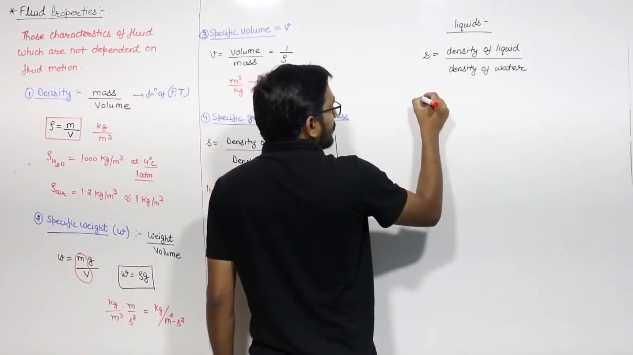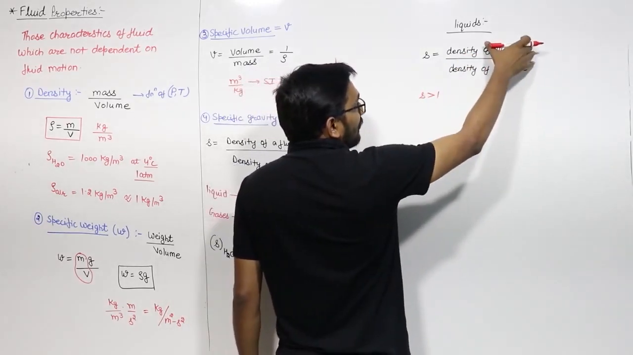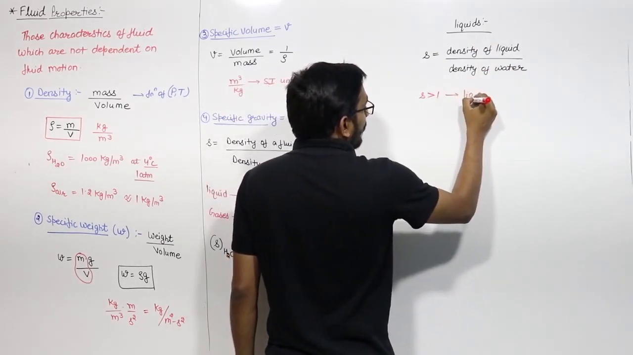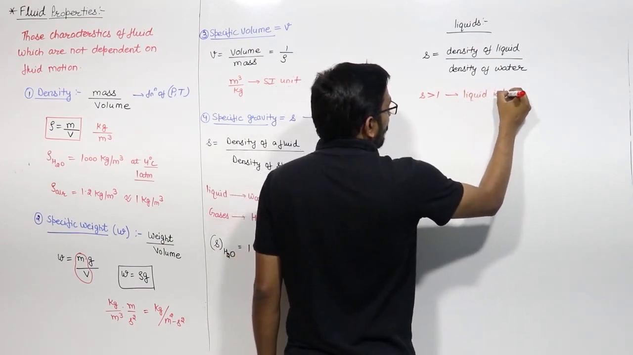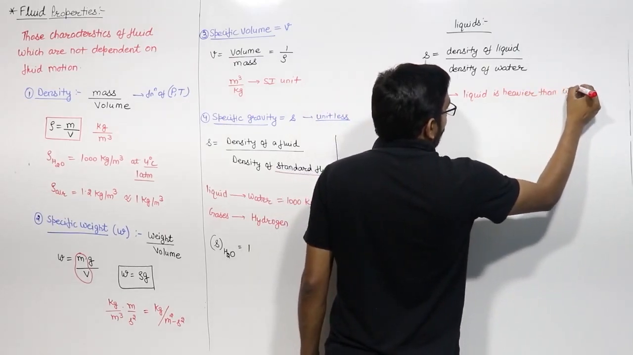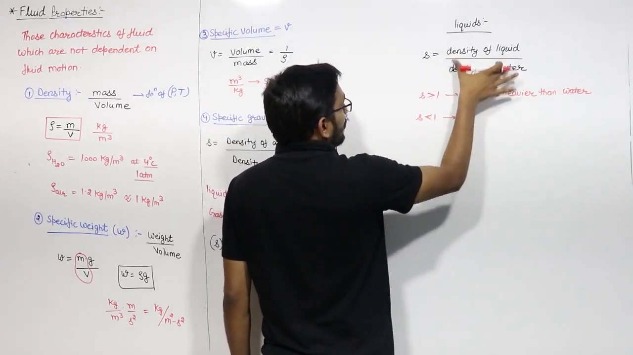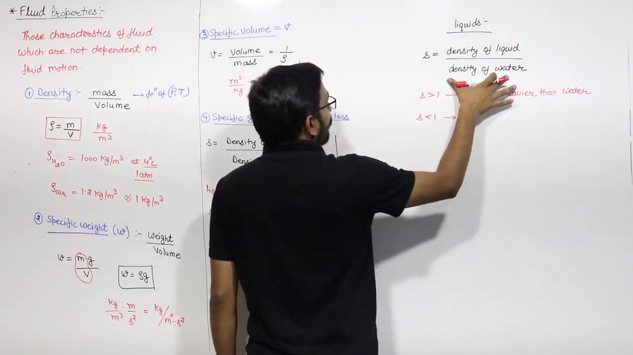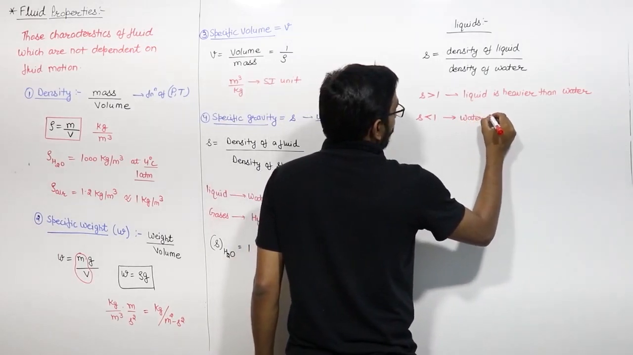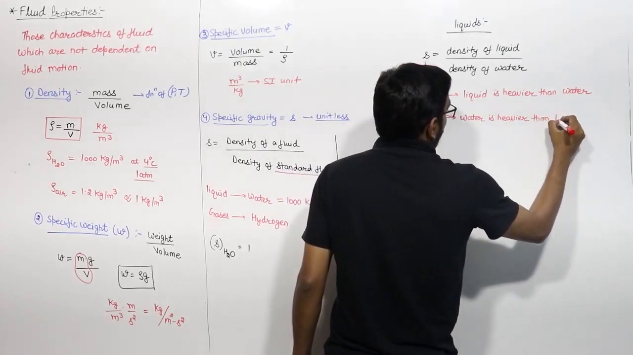And you know, if this specific gravity comes out to be greater than 1, that means the value of this numerator is more than the value of this denominator. It means liquid is heavier than water. This is basic concept. And if this specific gravity is less than 1, it means denominator is more than numerator. That means density of water is more than the density of fluid. It means water is heavier than the liquid, right?